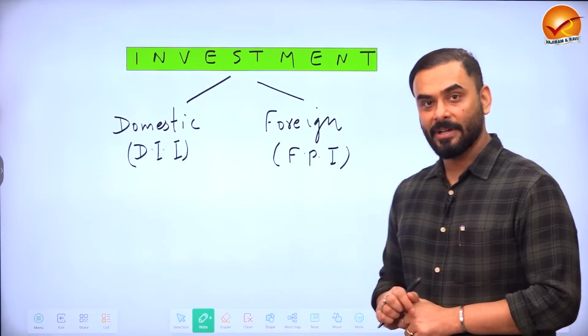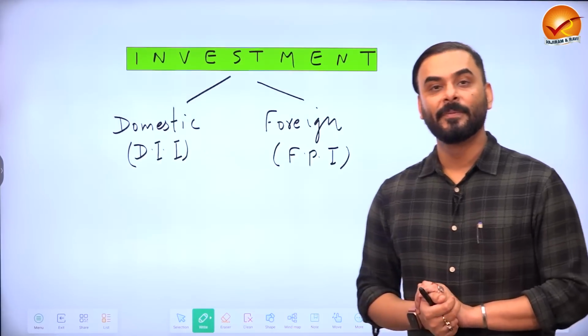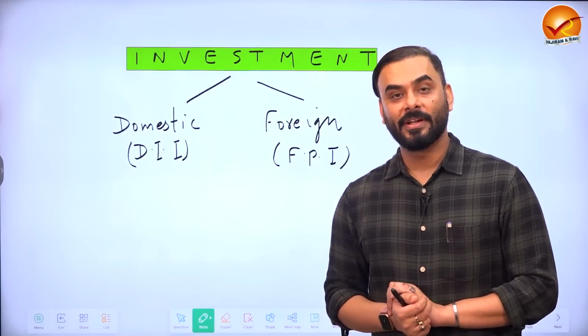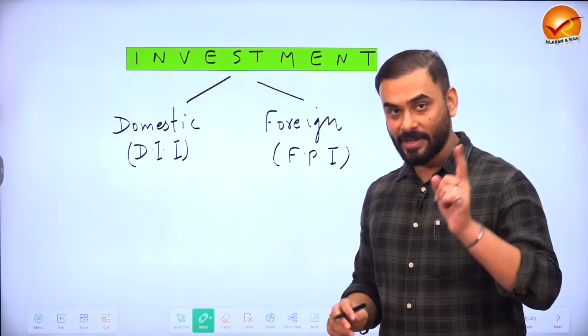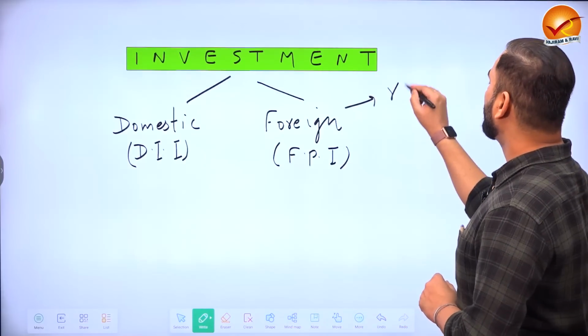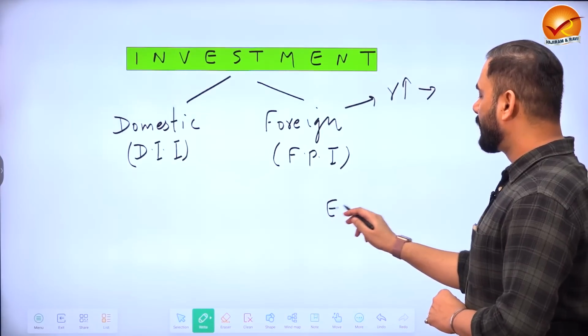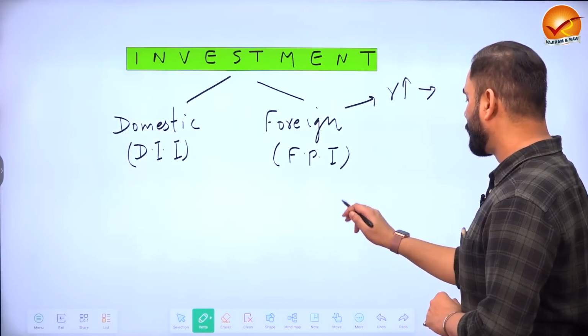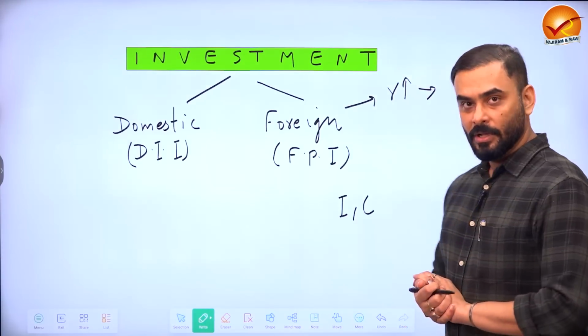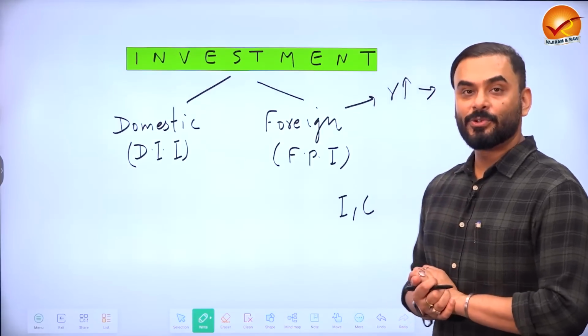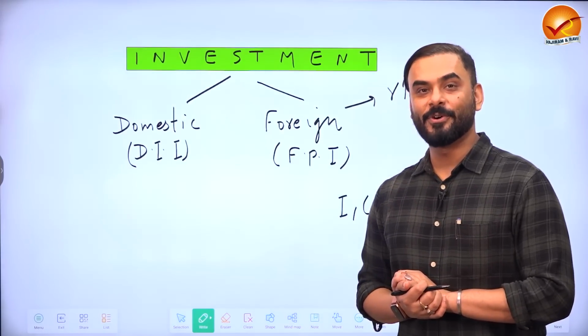So you know what happened in India. To control inflation, countries like USA increased the interest rate. When they increased interest rate in USA, India and China basically are those countries which import a lot of commodities.